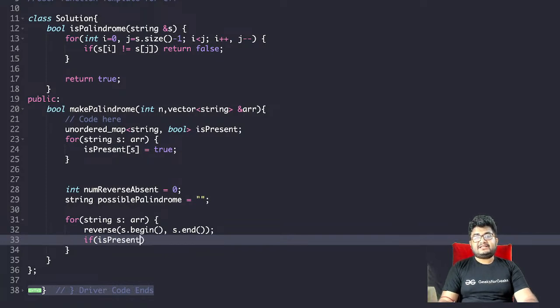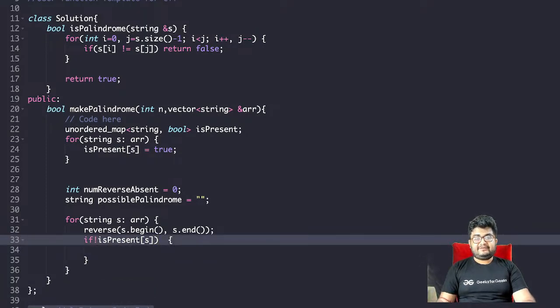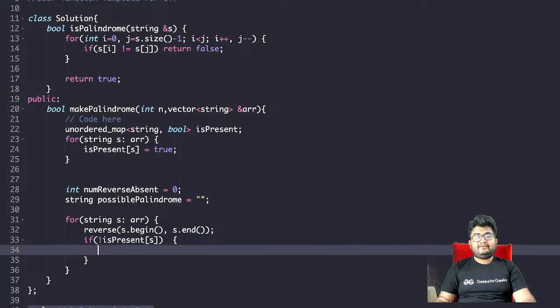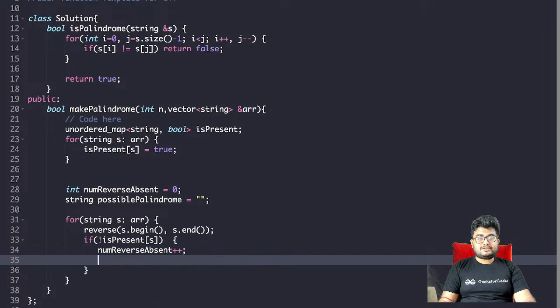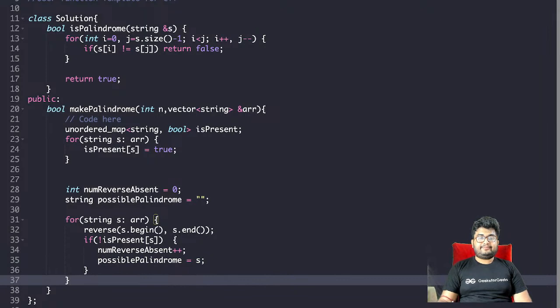Now if the reverse is present, then we'll do nothing. But if the reverse is not present, then we'll do num reverse absent plus plus, and also we'll store it. So possible palindrome is equal to s.